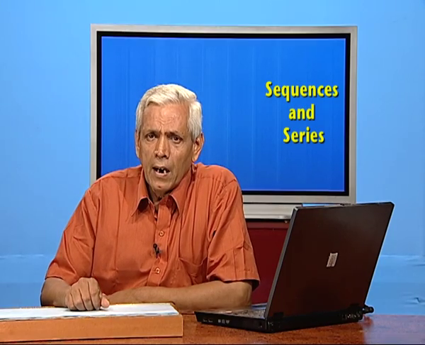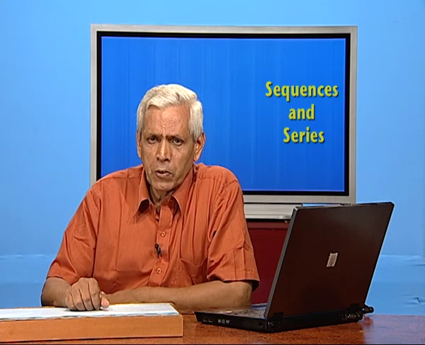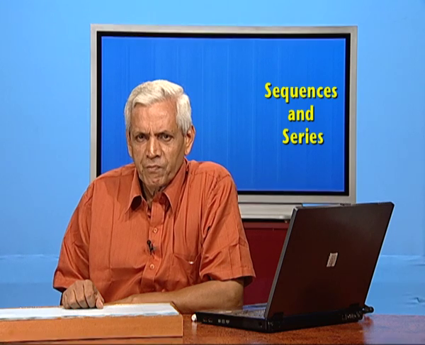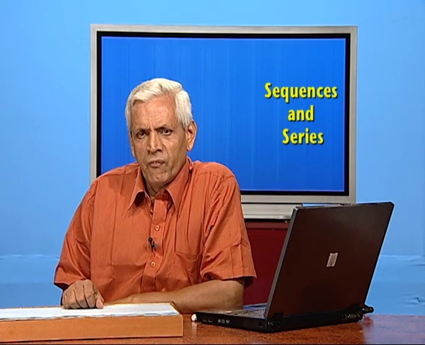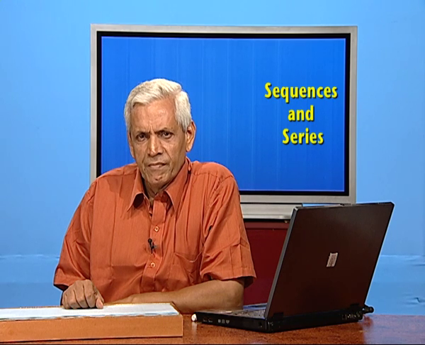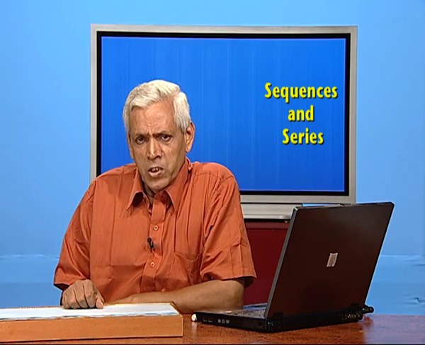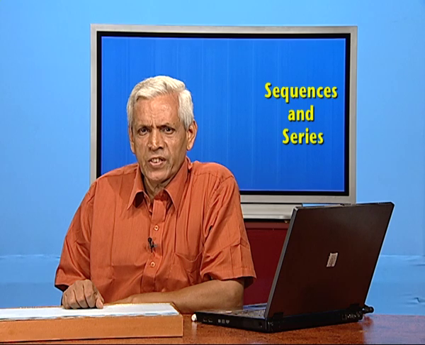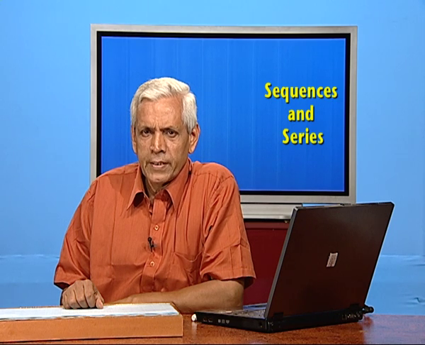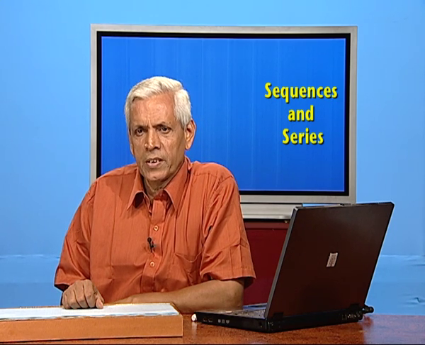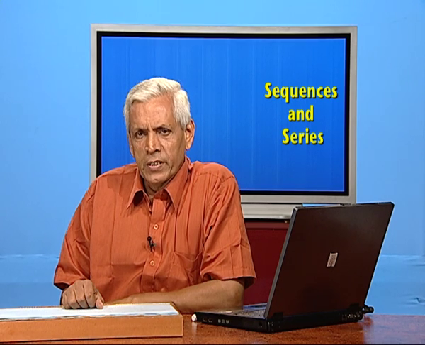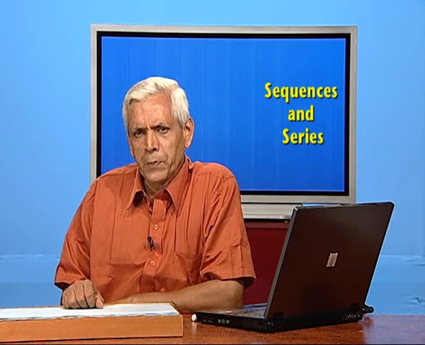Today, I have introduced to you the concept of sequence. We also discussed in specific what is known as arithmetic progression. In short, we call it AP. We have proved a formula for the general term, namely Tn is a plus (n minus 1) d. We have also worked out a formula for the sum of the first n terms, namely Sn is equal to n by 2 times (2a plus (n minus 1) d). With the help of these two formulae, we can solve almost any problem of AP.